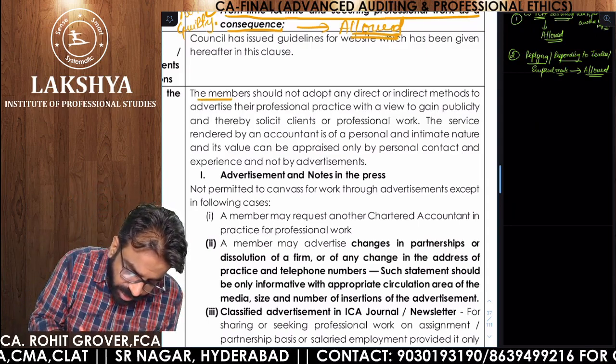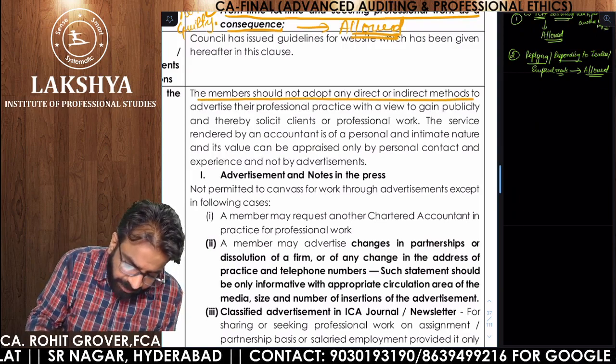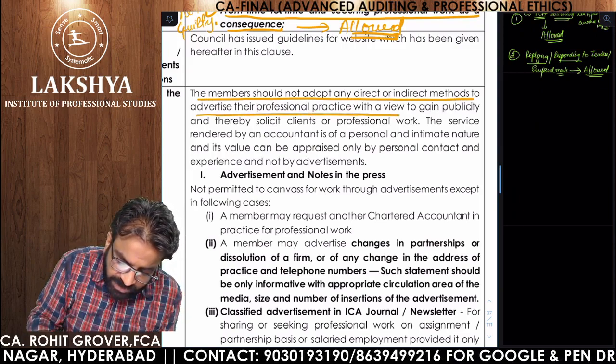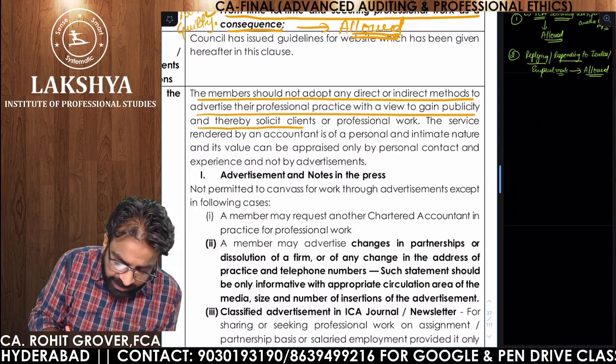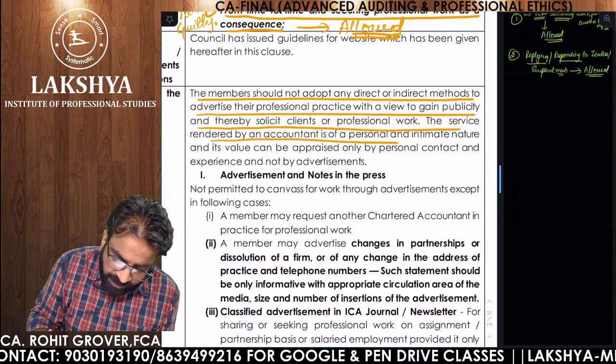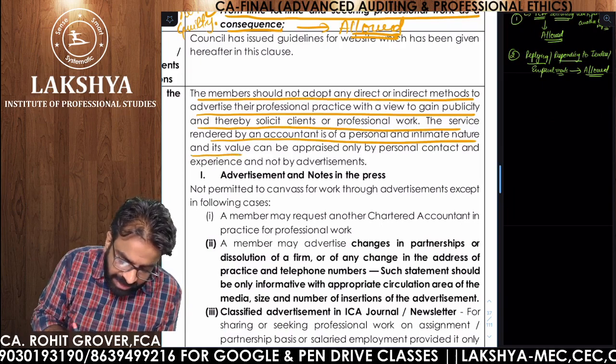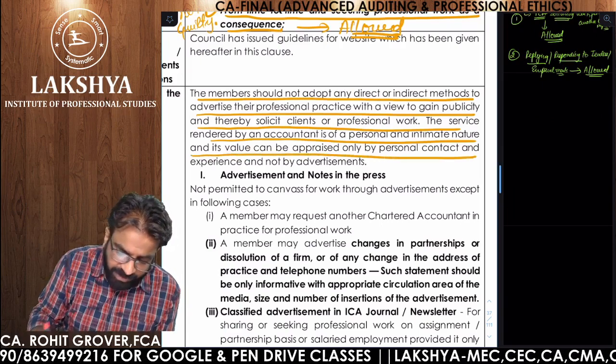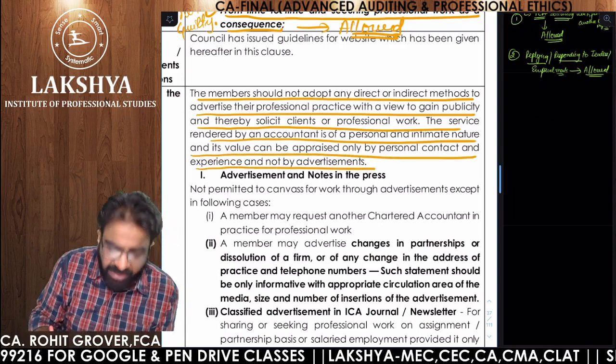Now, a member should not adopt any direct or indirect methods to advertise their professional practice with a view to gain publicity and thereby solicit the clients of professional work. The services rendered by an accountant are of a personal and intimate nature, and their value can be appraised only by personal contact and experience and not by advertisement.